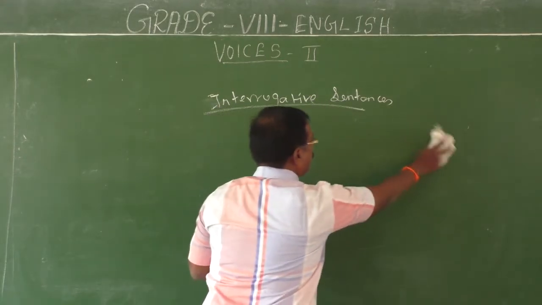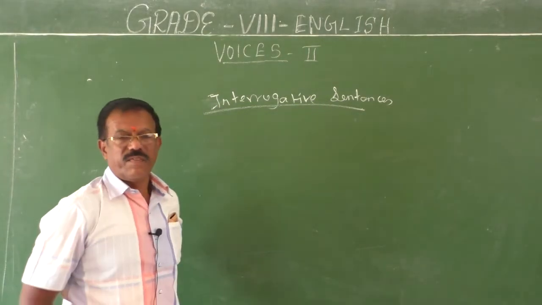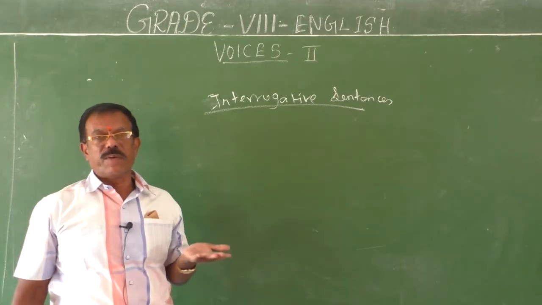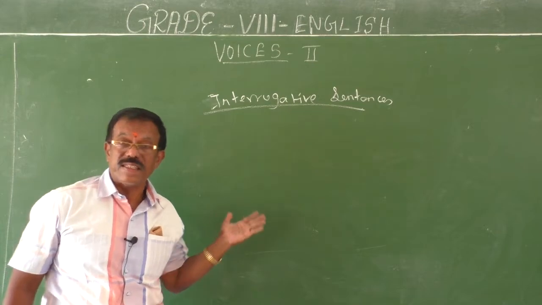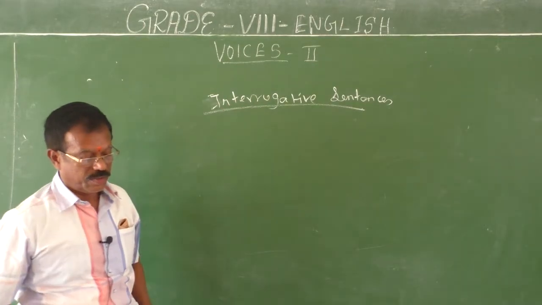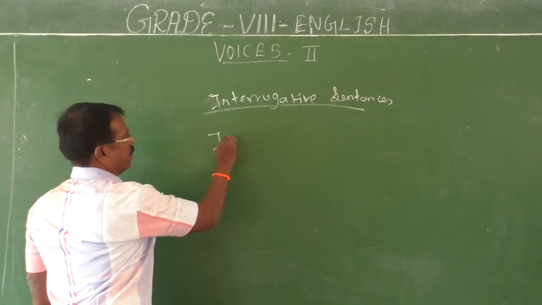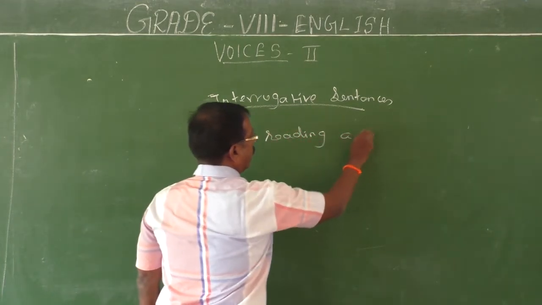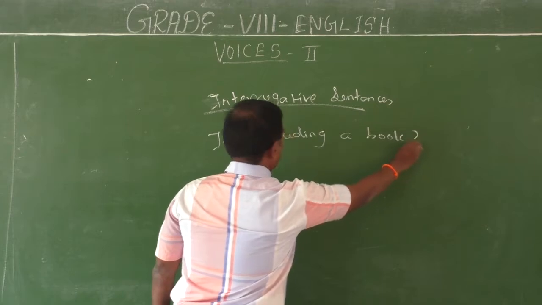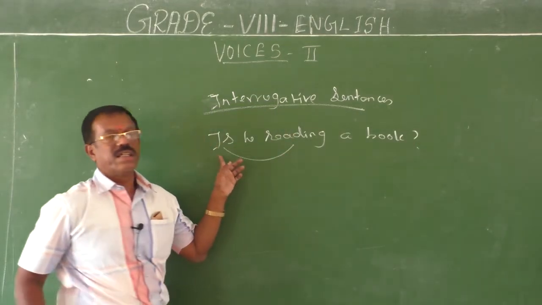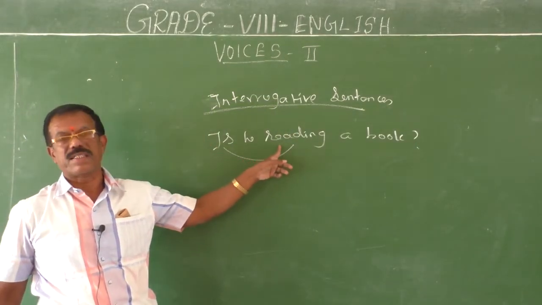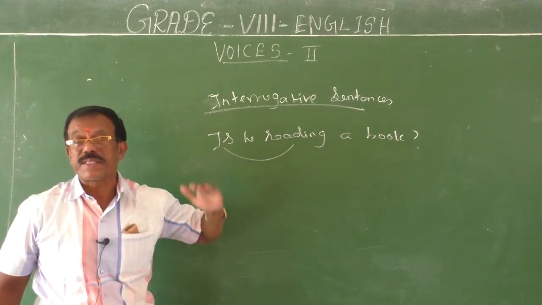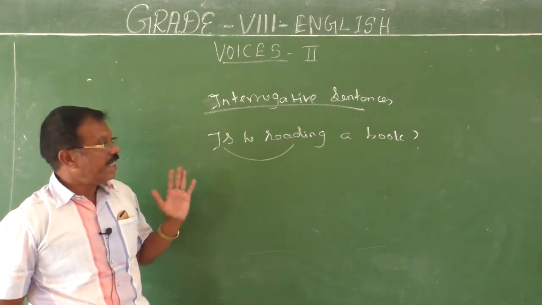When an interrogative sentence begins with a be form of the verb, how can you change such types of sentences into passive? Is he reading a book? See, "is reading": is is the auxiliary, reading is the present participle. So what is the tense form of the verb here? Present continuous.